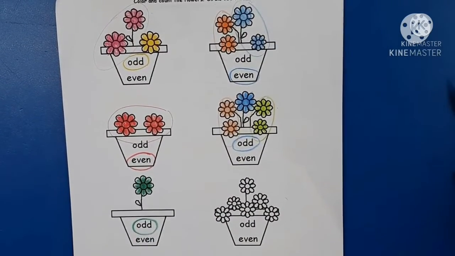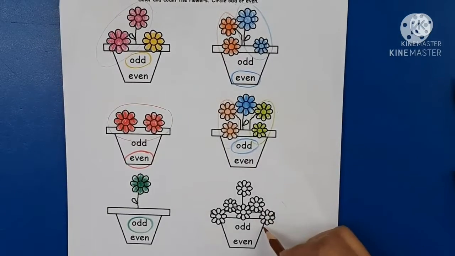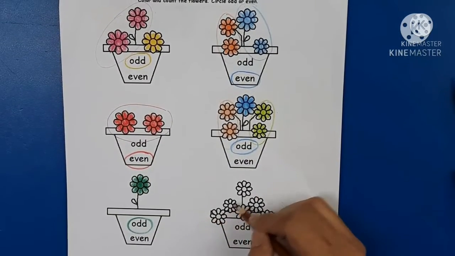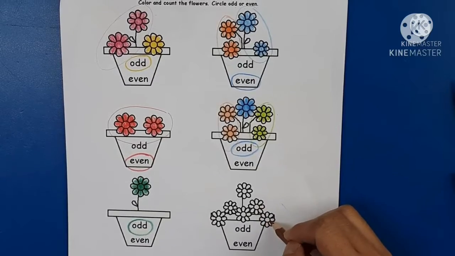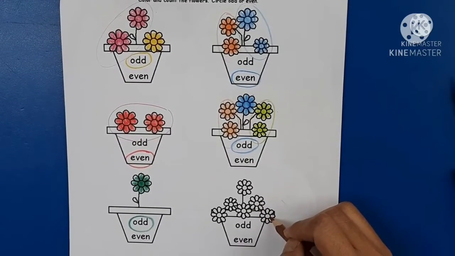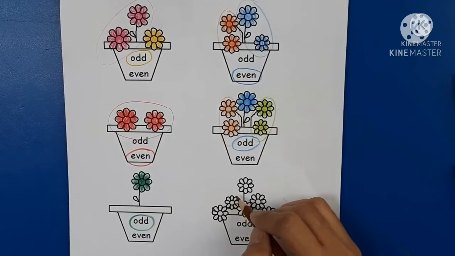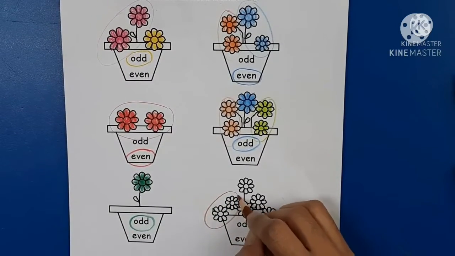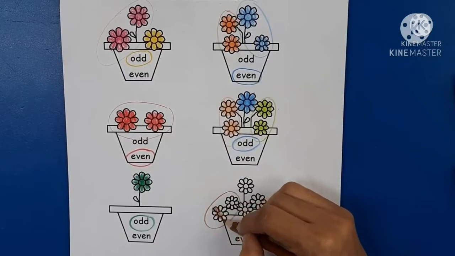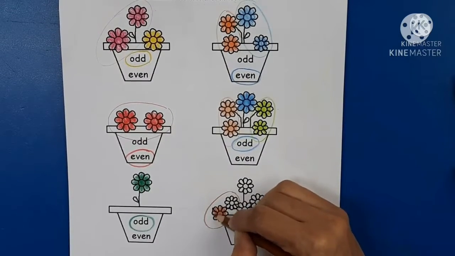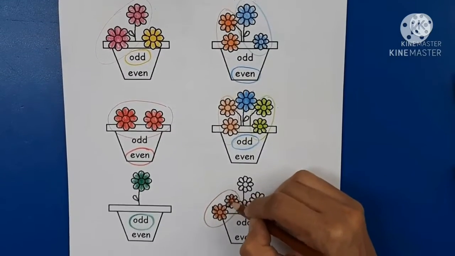Lastly, let's count the last flower pot. 1, 2, 3, 4, 5, 6. 6 flowers. Now let's group the flowers into 2 in a group. 1, 2. So the first group, I am going to color the flower brown.